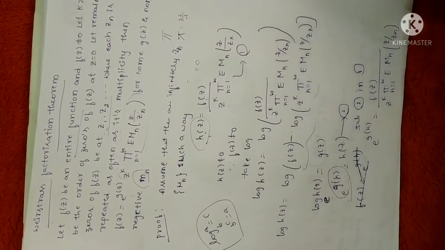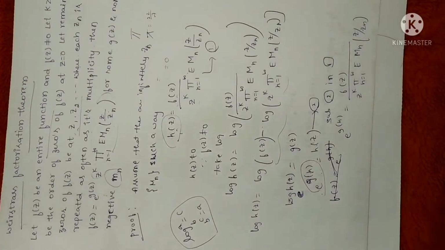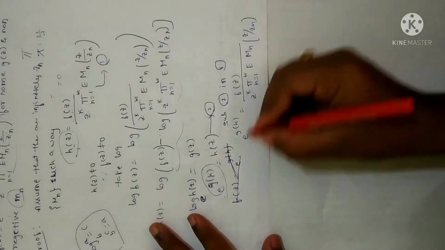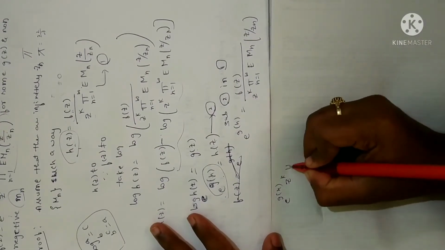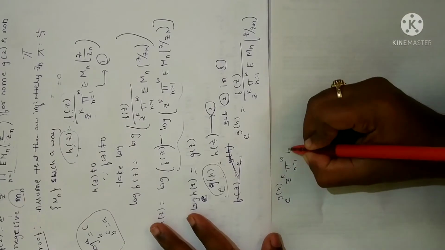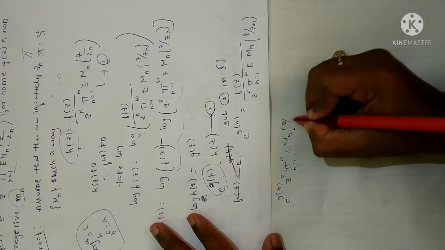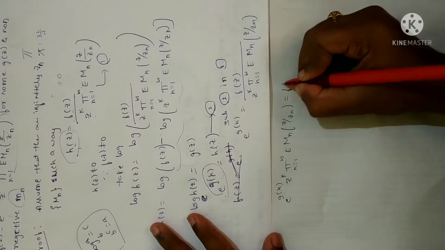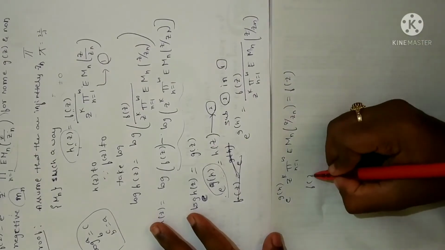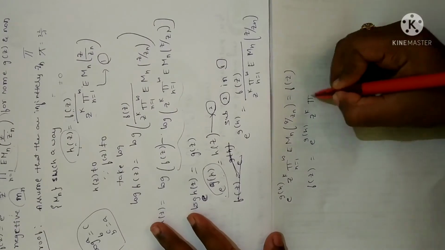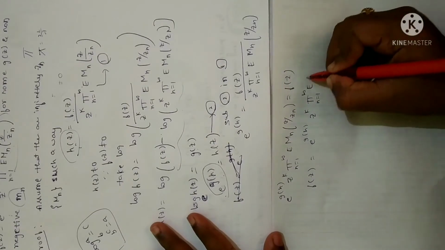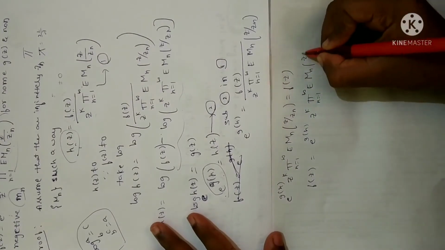Now do the cross multiplication. When you do cross multiplication you will get e power of g of z into z power of k product n equal to 1 to infinity e power of m n z by zn, which is equal to f of z, or f of z is equal to e power of g of z, z power of k product n equal to 1 to infinity e power of m n z by zn.